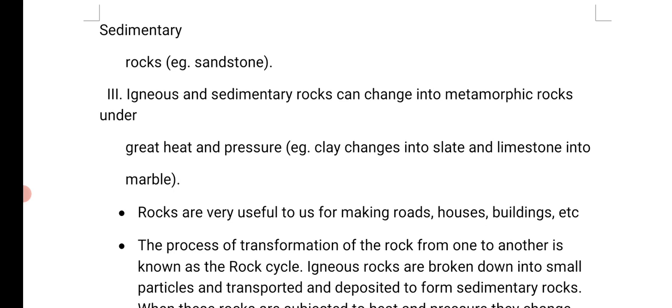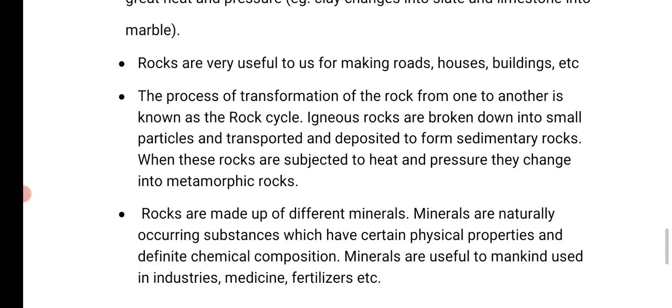Third one is metamorphic rocks. Igneous and sedimentary rocks can change into metamorphic rocks under great heat and pressure, like clay changes into slate and limestone into marble.